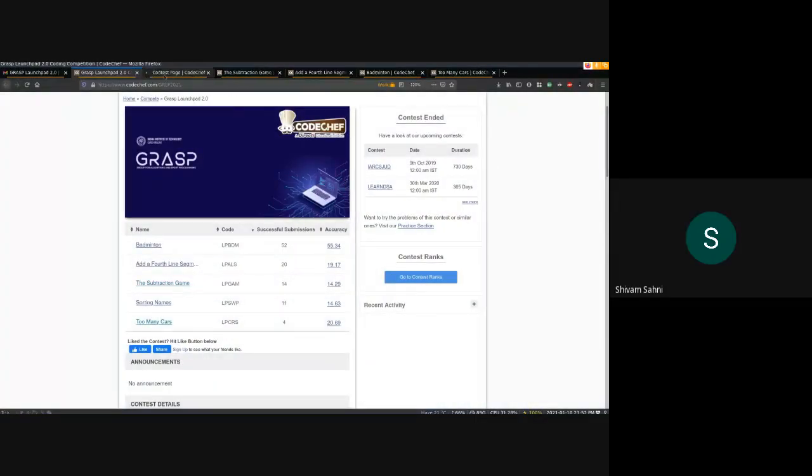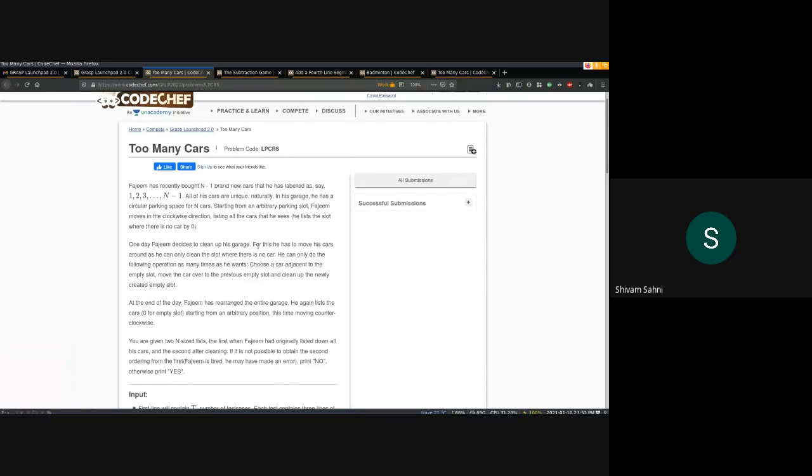Okay. So the final problem is "Too Many Cars". This is a fairly simple problem compared to the swapping one. What you're given is n-1 cars, and there is also a free parking slot which is empty. What you can do is take a car which is adjacent to that empty slot and put it in that empty slot, and you'll get a newly generated empty slot.